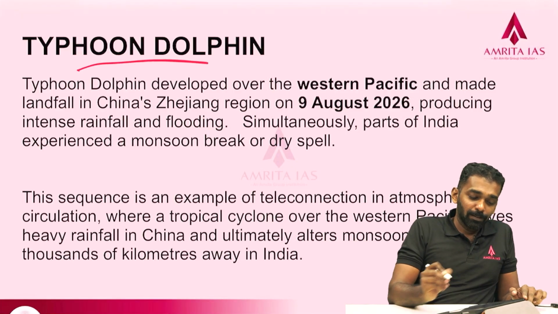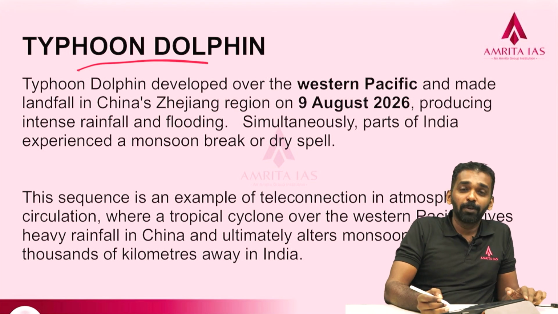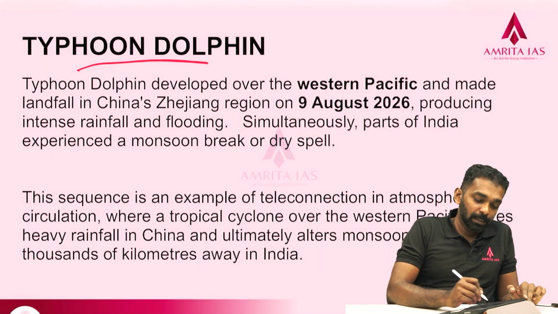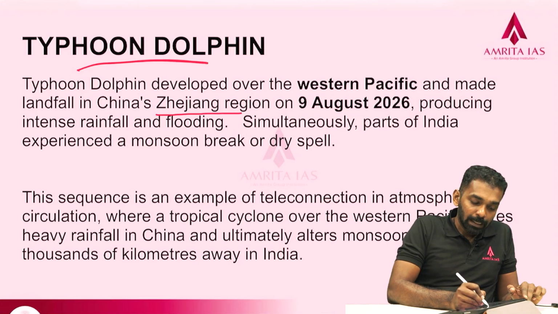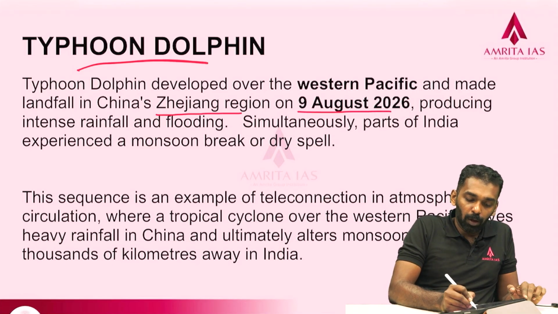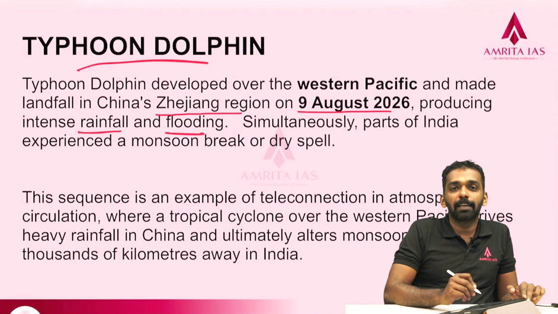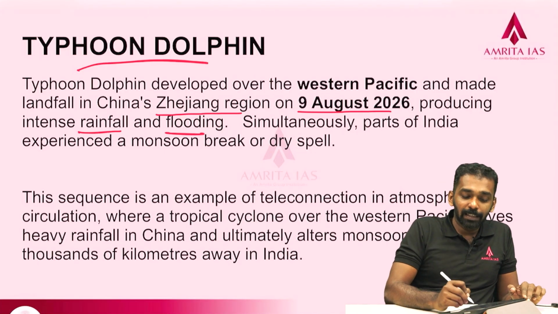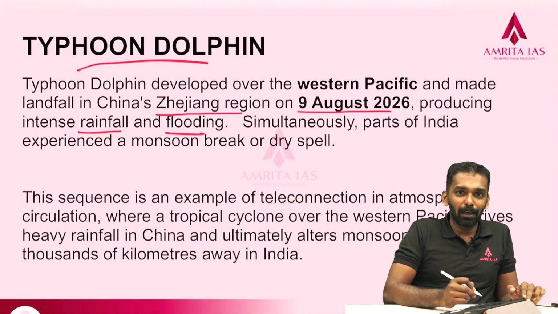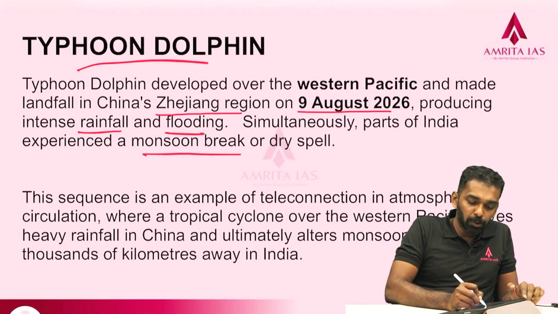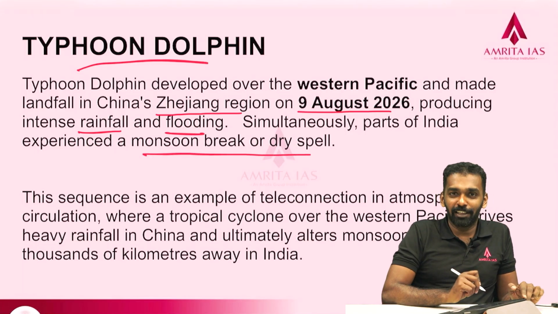So, we will discuss the first topic, that is Typhoon Dolphin. Recently, Typhoon Dolphin made landfall in the Zhejiang region on August 9th. It produced very intense rainfall and flooding in the Chinese region, and simultaneously parts of India were adversely affected. Our monsoon faced breaks and dry spells.